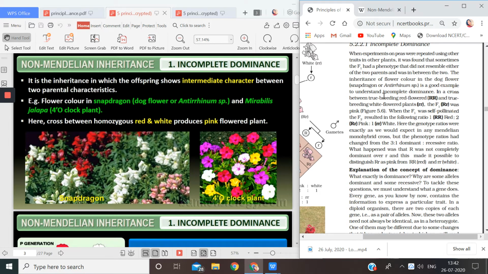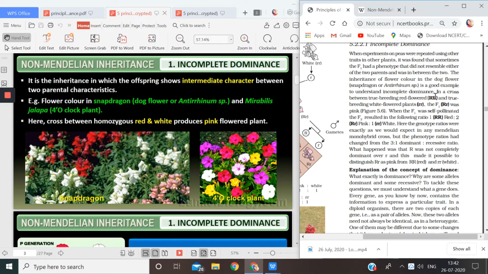Why? In a cross between true breeding red flowers, that means homozygous, we took capital R for red, and true breeding white, also homozygous, represented by small r.